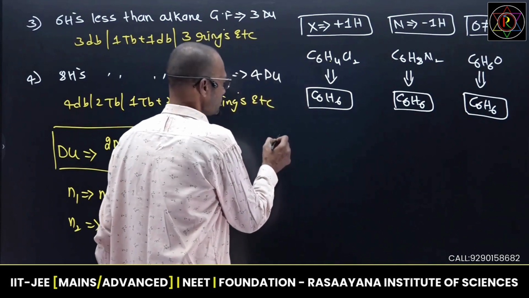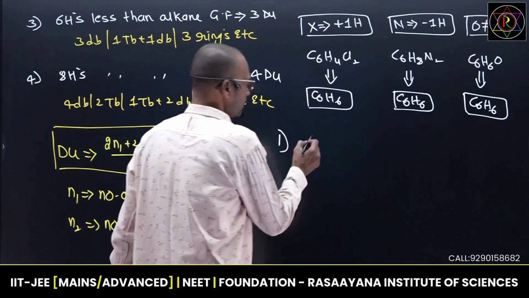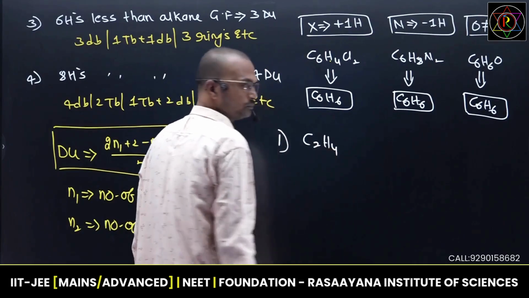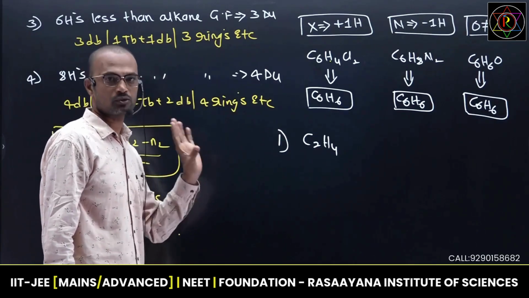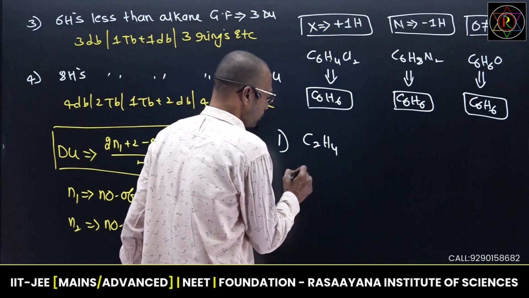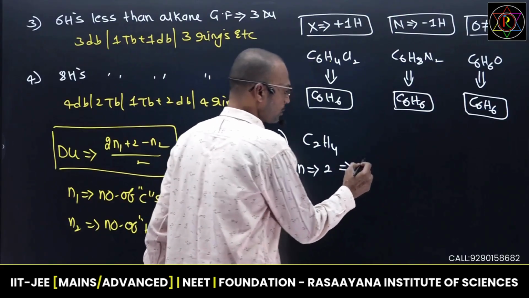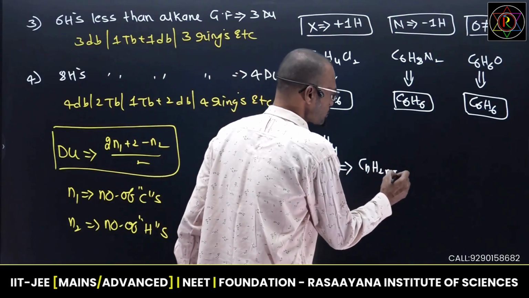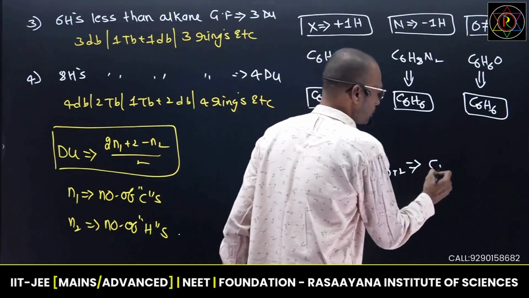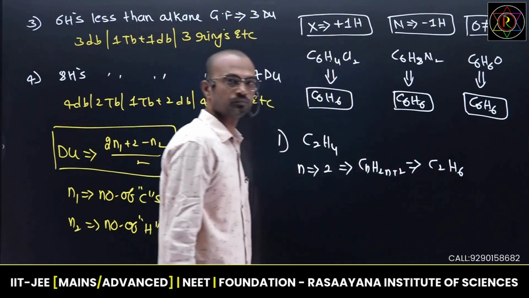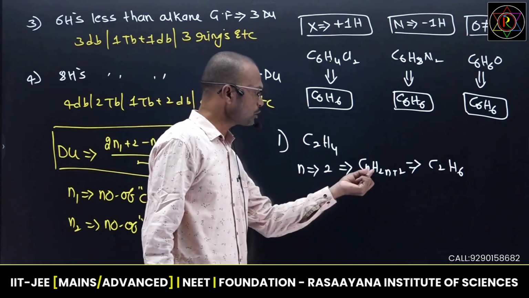First I would like to explain one example with a hydrocarbon. Here I am writing C2H4. It is a molecule I have given. I want to calculate whether it is saturated or unsaturated. First, calculate what n is in this one. n is equal to 2. Then substitute this 2 in the alkane general formula CnH2n plus 2, and you will get C2H6.